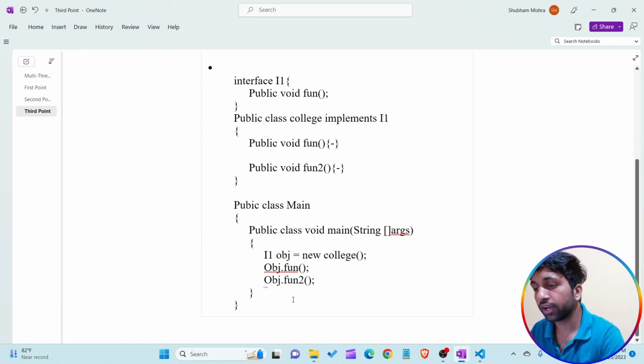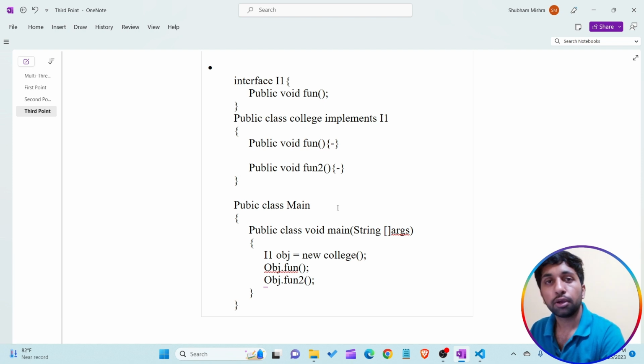So these are the points that I want to write here. First point is we are not able to create the object of an interface. Second point is we are just able to create the reference variable of an interface. Now this reference variable is only able to take the reference of a class which implements that particular interface.